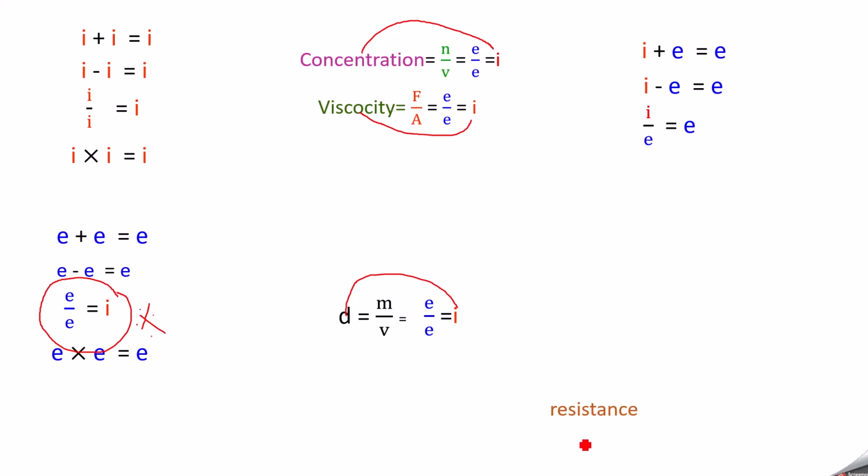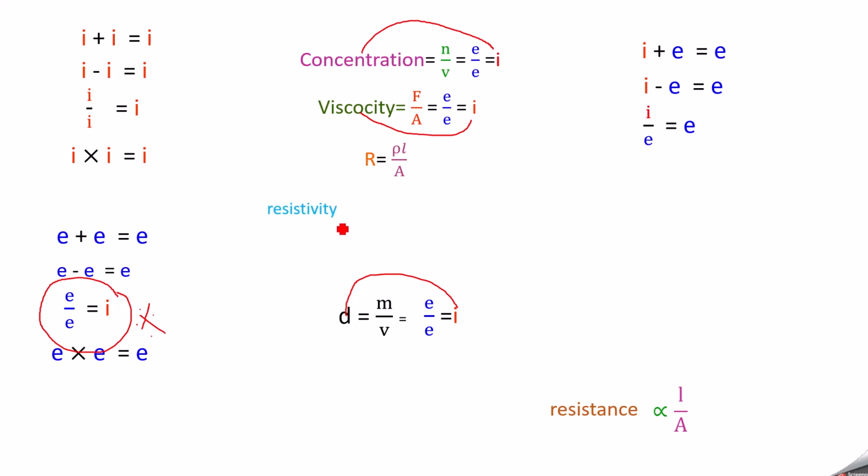Next we have resistance. When you talk about resistance, resistance is directly proportional to length and inversely proportional to area. So when the length increases, resistance also increases. When area increases, resistance decreases. Resistance is the opposition, that is, when there is a movement of electrons, the electrons will be opposed by some force, that is what we call resistance. But what is the resistance per square? When you remove the proportionality, we introduce a constant rho. Rho is what we call resistivity.